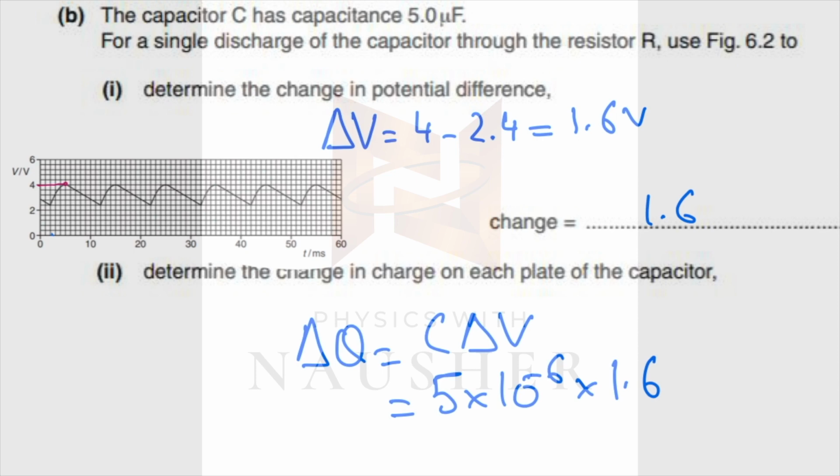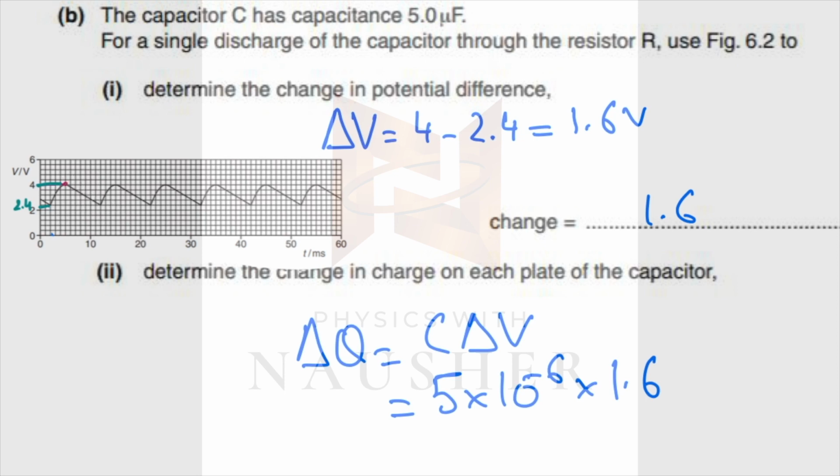Alright, part B, part 1, calculate the change in potential difference. Now, if you notice, you started from 4 and you've entered over here, which is 2.4. So what is 4 minus 2.4? This is 1.6. That's the change in the voltage in the resistor for a single discharge. This is when it's discharging through the resistor.